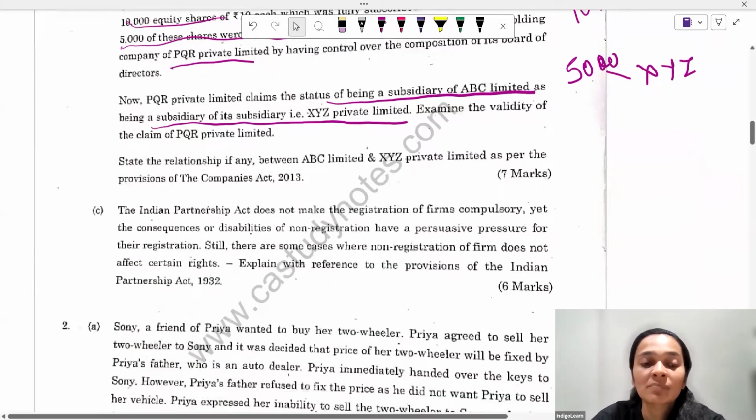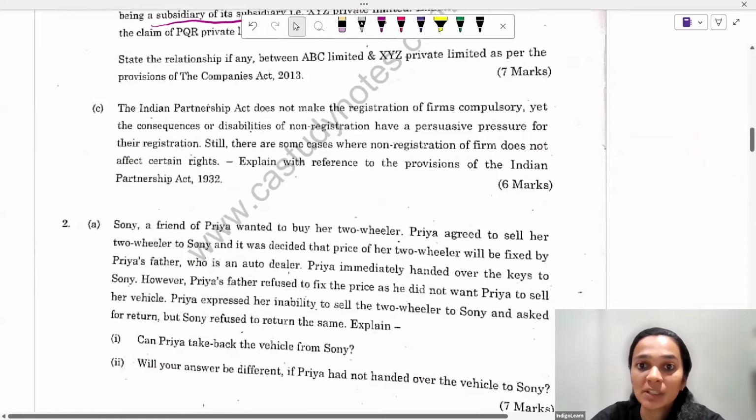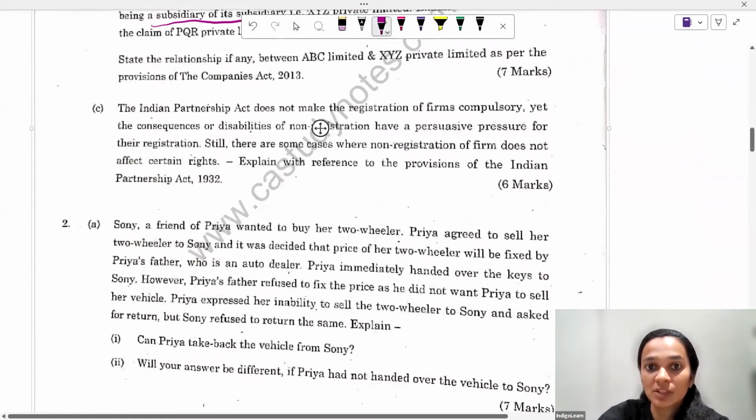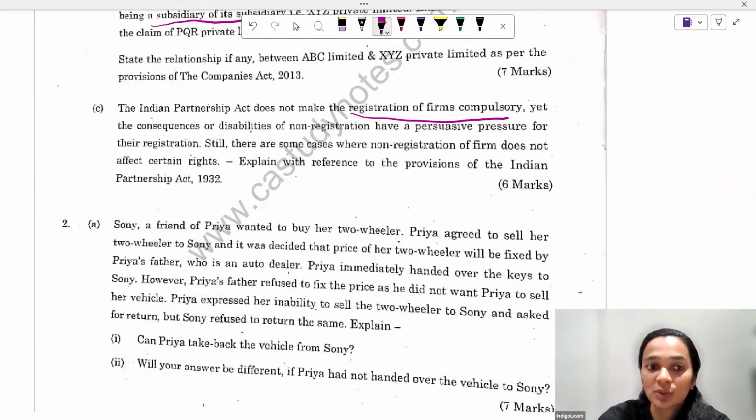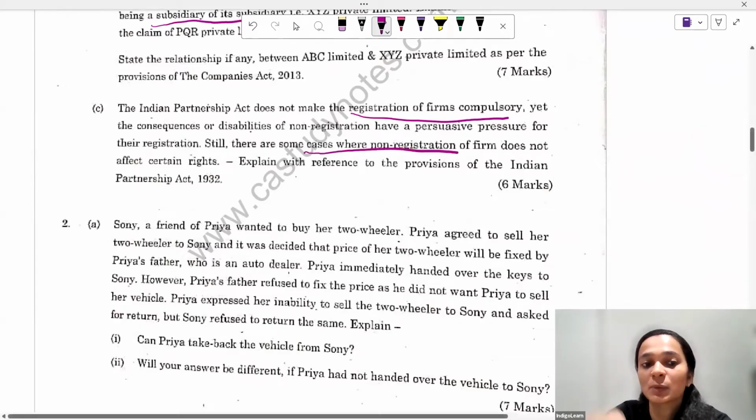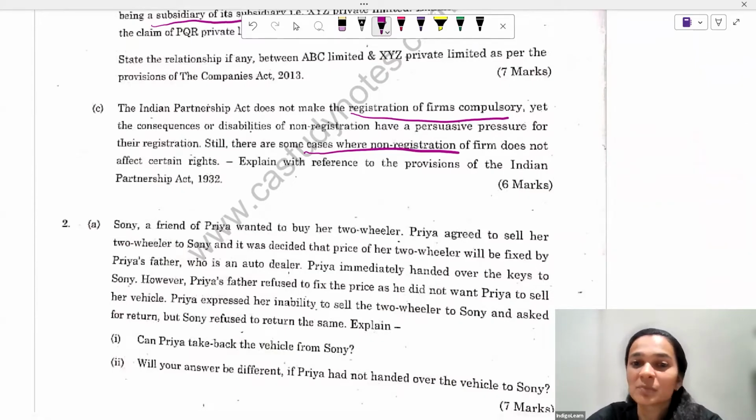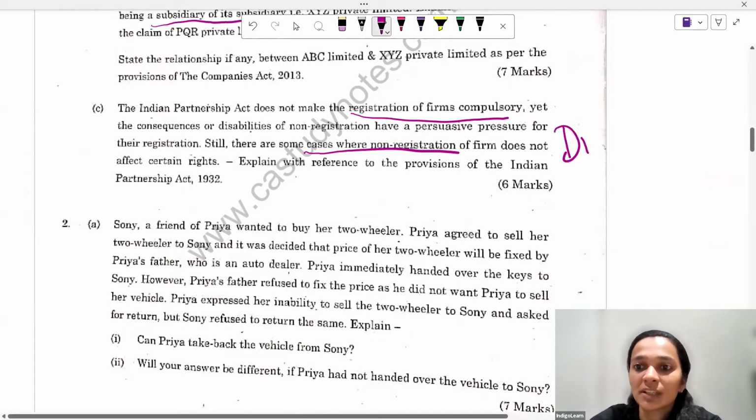Moving on. The Indian Partnership Act does not make registration of firms compulsory. Yet the consequences of disabilities of non-registration put pressure for registration. Explain with references the cases where non-registration has an impact. So a case cannot be filed, and the partners cannot sue each other. This was a direct question wherein you just had to write all the consequences of non-registration of a partnership firm.